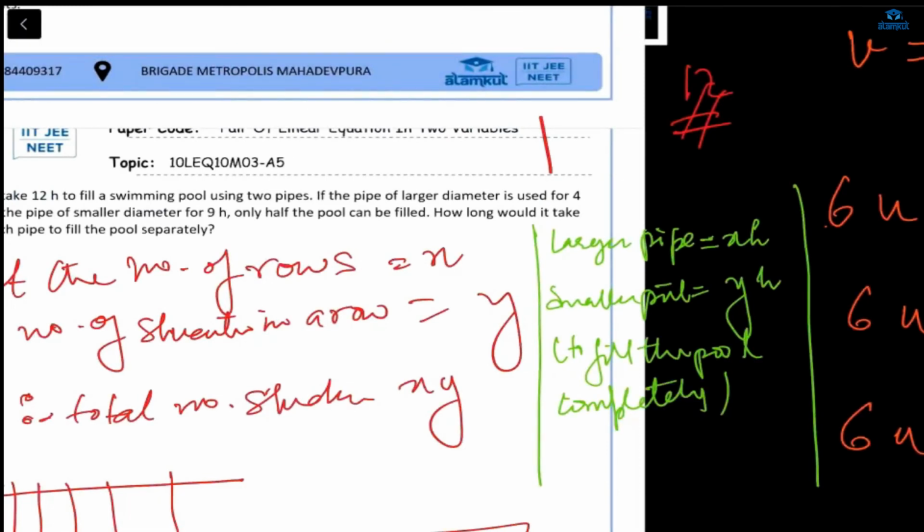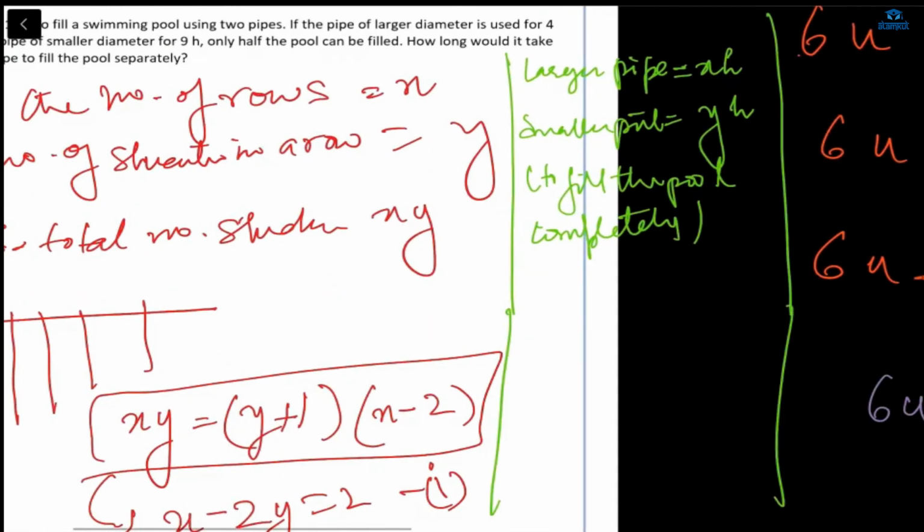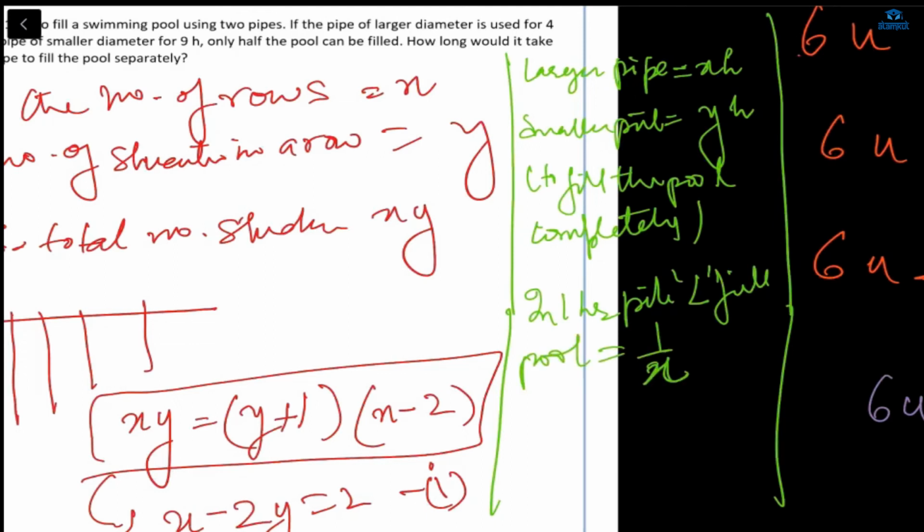Understood? Okay, now in 1 hour, how much pool will be filled? Can you tell me? So in 1 hour, for the larger pipe I'm writing L. Larger pipe in 1 hour, pipe L fills how much of the pool? 1 upon x. Only 1 hour is being talked about. How much pool will the larger pipe fill in 1 hour, because it takes x hours to fill the complete pool. So in 1 hour it will fill 1 upon x. Similarly, in 1 hour the smaller pipe will fill 1 upon y.